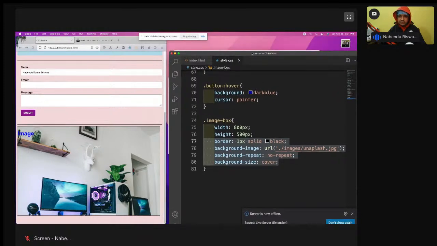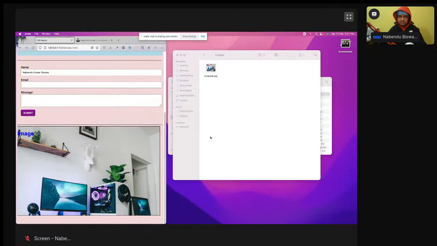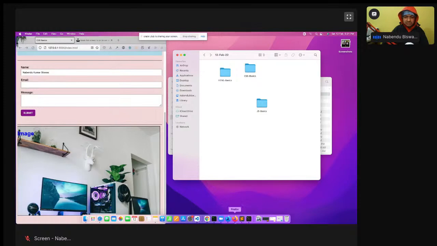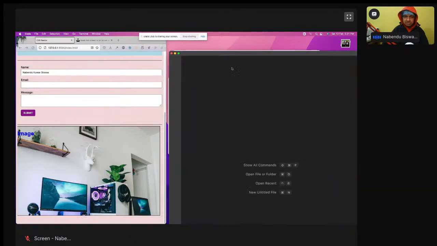So I will again close this, and I'll have a new folder. JS this, and JavaScript is not this one. JavaScript is a lot. Okay, and here is my VS Code.